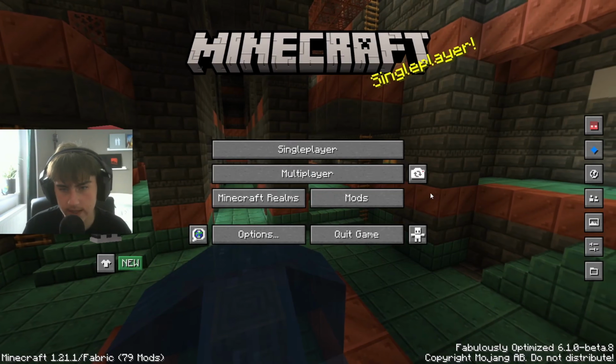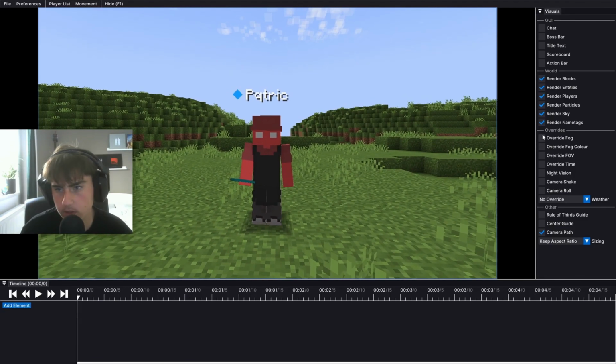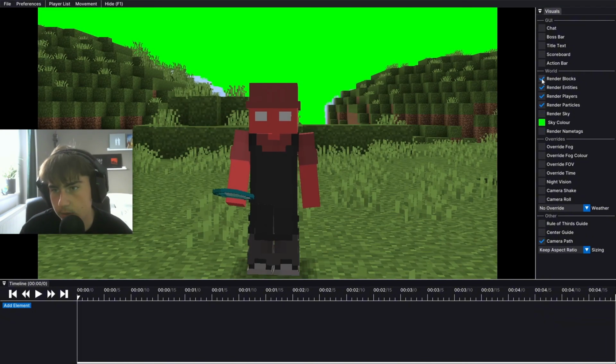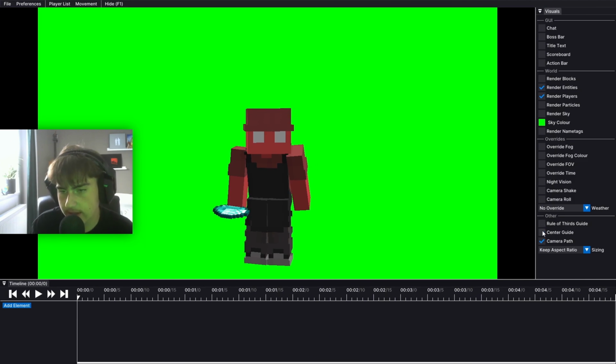Then go save and quit the title, go over to the Flashback icon and open the replay. Once you're here, you're gonna copy what I do: turn off render name tags, go over to FOV 30, then go ahead and render blocks off, particles off. Then you can use the rule of thirds guides and the center guide to help you frame the shot.